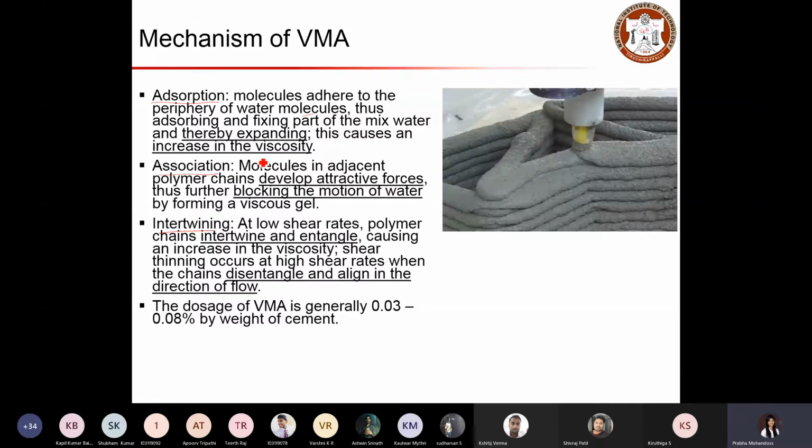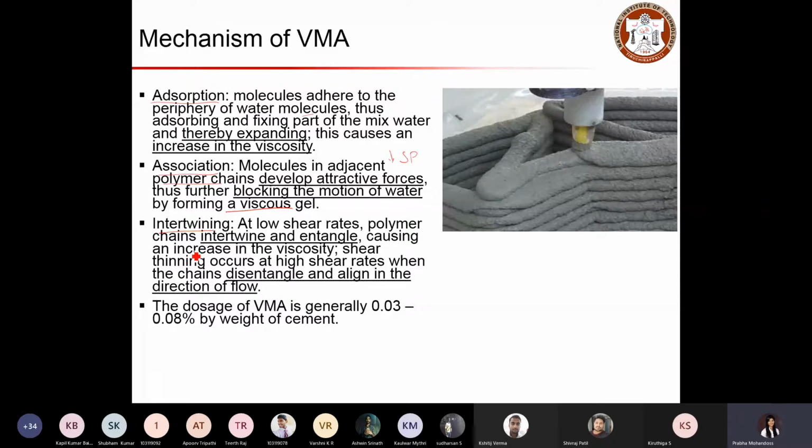And when we talk about association, the adjacent molecules, as I said, are big polymer chains. They develop attractive forces so that it blocks the movement of water. So this is like the opposite of SP, superplasticizer, where the SP plays a role to provide more flowability. But here, this blocks the motion of water, such that the matrix will be more viscous instead of more fluid. And the main mechanism is intertwining.